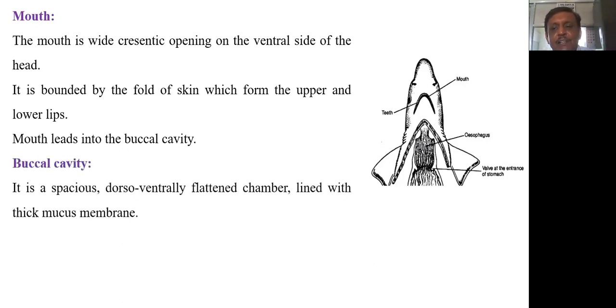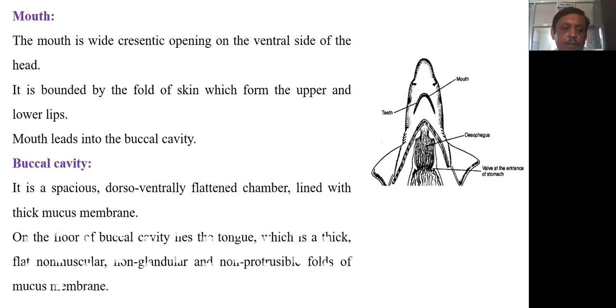Now the buccal cavity is a spacious, dorsoventrally flattened chamber which is internally lined with thick mucous membrane. On the floor of the buccal cavity there lies a tongue which is thick, flat, and a non-protrusible fold of mucous membrane.